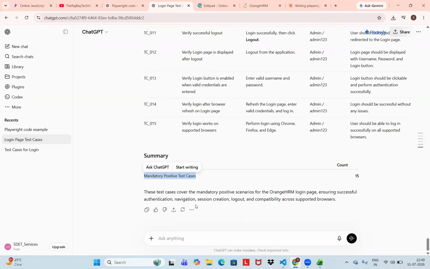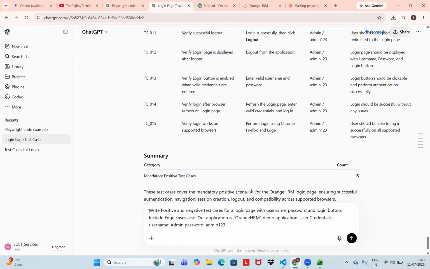Or you can give the prompt again here: high priority negative test cases for the login page. Exclude the rest, and don't include edge cases.